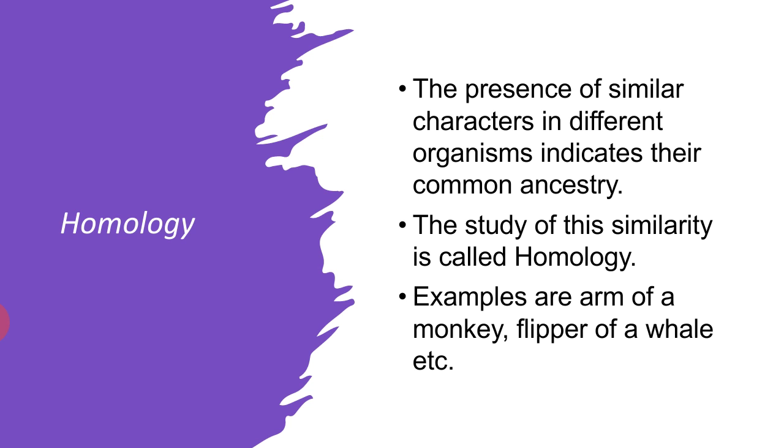Then there come homologous organs and analogous organs. Homologous organs are those organs which have similar origin but different structure and functions. Examples: the fruits of all plants, whether sweet or sour, small and dry, or large and fleshy, are homologous structures because they all develop from the ovary of the flower. Their origin is common. Analogous organs are those which are similar in function but different in basic structure and origin. Examples are the wings of an insect and of a bird. Despite having the same function, they are not homologous because their origin is different.